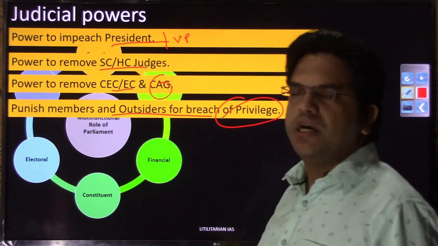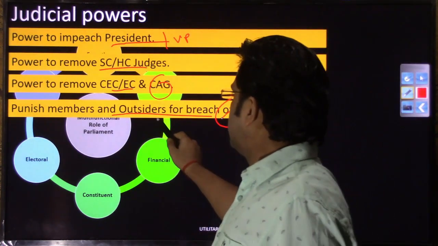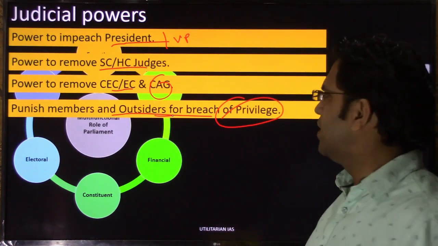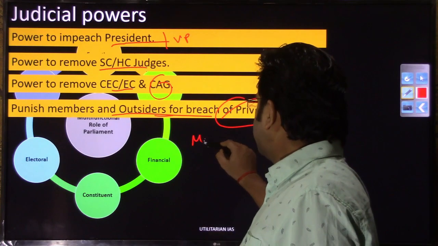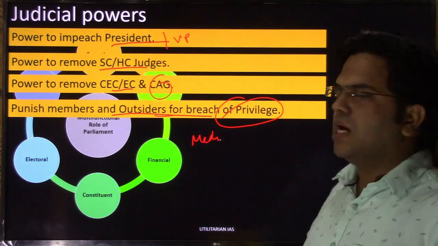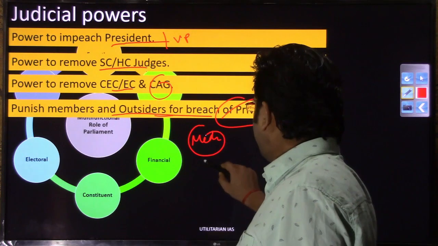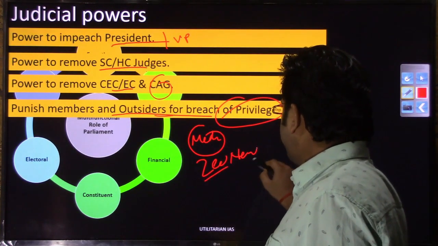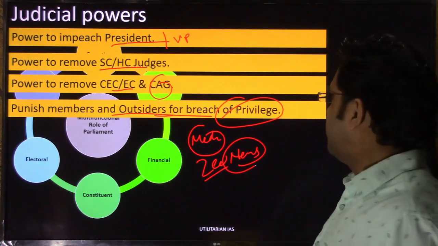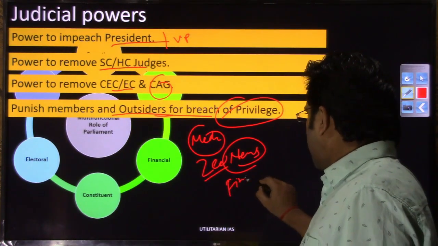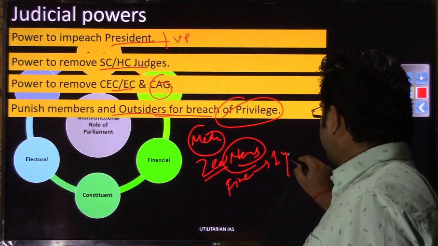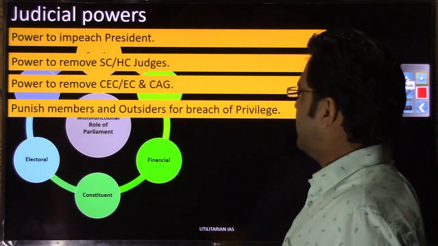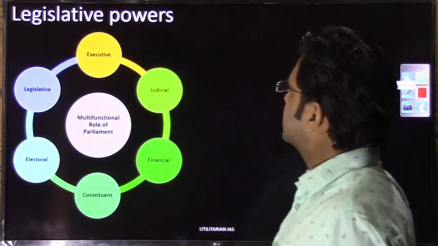So this is one piece of information that we could not discuss on that master slide. It can punish its own members of parliament, or outsiders like a media organization. When we were discussing privilege motion and parliamentary privileges, we saw how Mohua Mitra moved a privilege motion against a news channel, and there have been occasions where editors have been punished, and punishment can range from a monetary fine to a year of jail, right? So that was under the judicial power of the parliament. I hope we have understood these things. Let us move to the next slide and discuss other information.